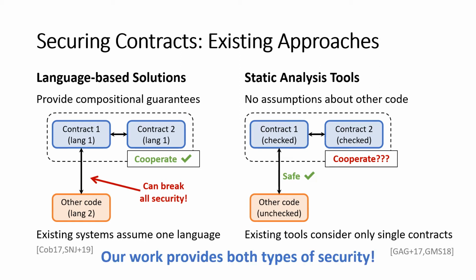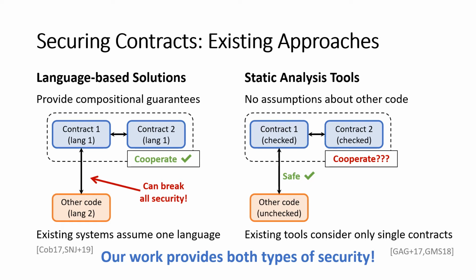Our work aims to provide both types of security. We want compositional guarantees so we know that multiple contracts can interact safely with each other, but we also want the ability to have those applications interact with off-chain or legacy systems or code, simply contracts written in a different language, and make sure that they retain their security.